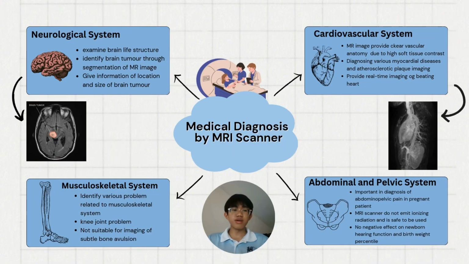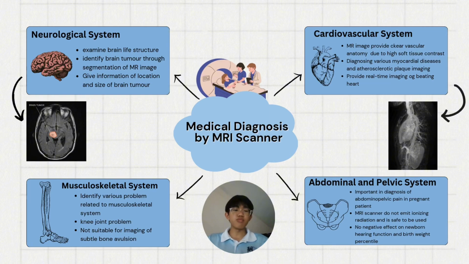For the neurological system, the MRI scanner functions to examine brain structure and also identify brain tumors. The MR image produced is able to tell the location and size of a brain tumor. For the cardiovascular system, the MRI scanner provides clear images of vascular anatomy and also real-time imaging of the beating heart. Thus, it is able to diagnose myocardial disease and perform atherosclerotic plaque imaging. For the musculoskeletal system, the MRI scanner is usually used to identify related problems, such as knee joint problems, but is not suitable for imaging of subtle bone avulsion.